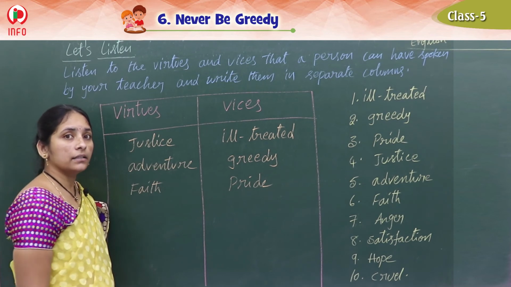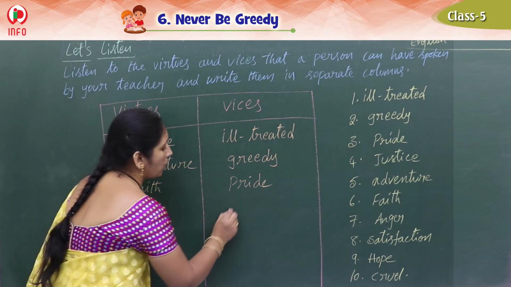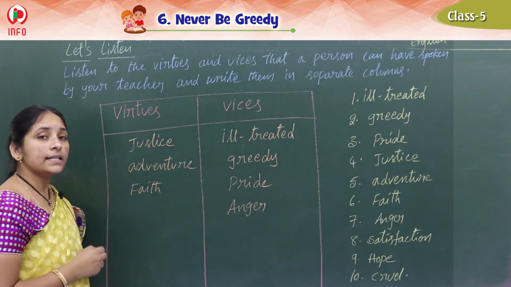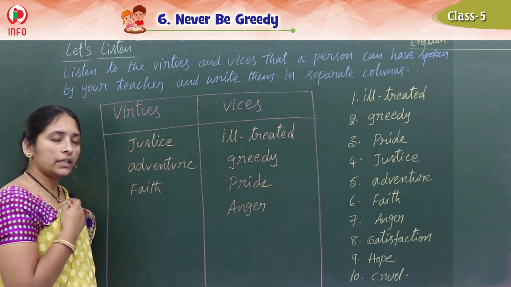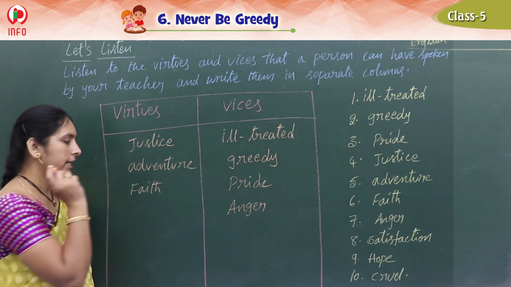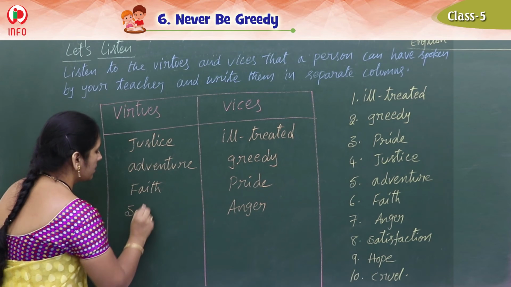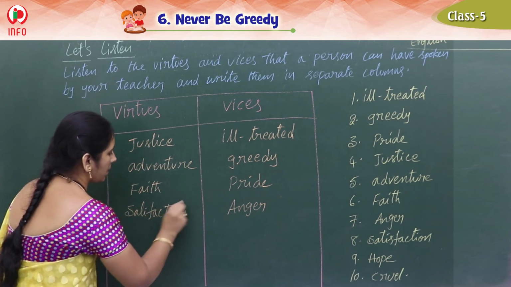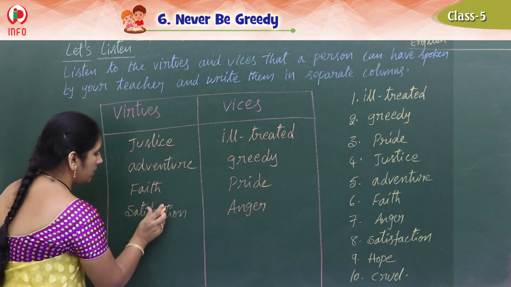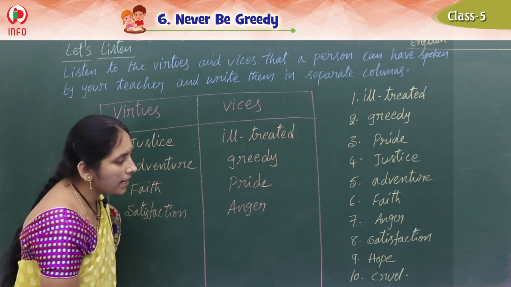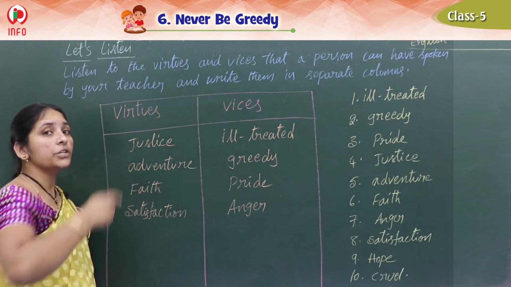Anger. Is it good quality? No. That's why vices. And satisfaction. Yes, whatever I have, that is enough. Is it good or bad? Very good quality. Then satisfaction is in virtues. Okay children. And see the next one, hope. Yes, something good should happen.